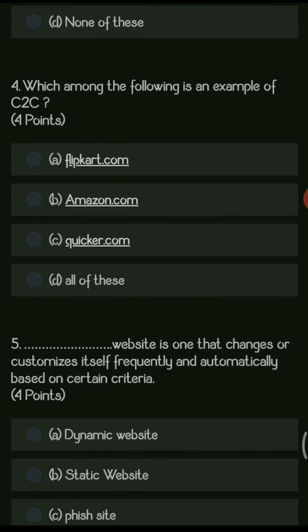Next question is, which among the following is an example of C2C, that is customer to customer? So the options are flipkart.com, amazon.com, quikr.com, all of these. So the right answer here is quikr.com, because in Quikr you have a facility in which the customer can resell his product to another customer directly without any intermediate person.